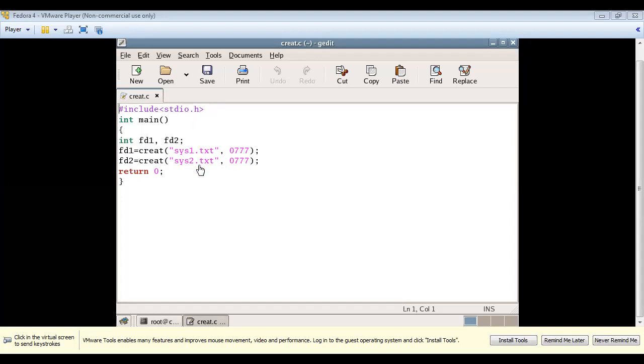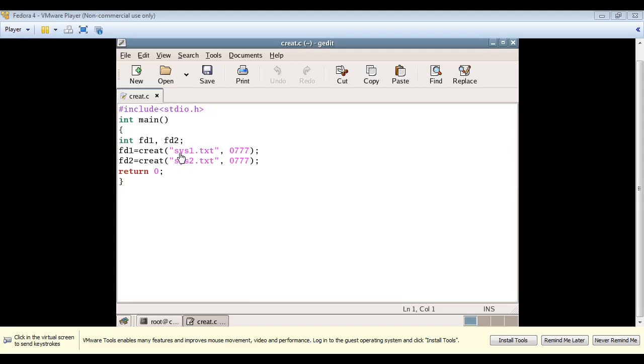I have not given the path name; instead I've directly given the file name. In such cases, this file will be created in the current directory. Since I'm in the root directory, my file will be created in the root directory itself. Here I've mentioned my permission, that is 0777, meaning I'm giving read, write and execute permission for all the users, for owner, for group and for others.